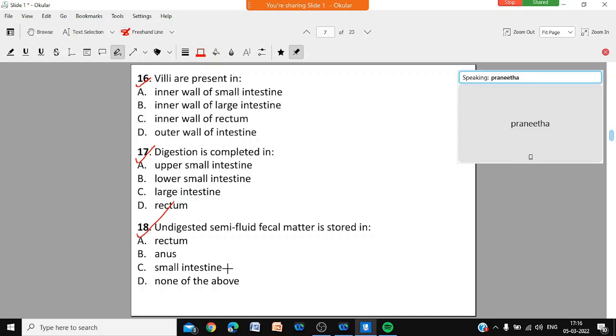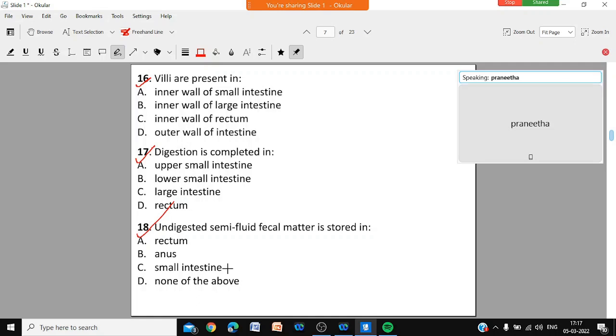Undigested semi-fluid fecal matter is stored in rectum, anus, small intestine, or none of the above. That's question number 18. Finished? Wait, sir. Write fast, then we'll go to question number 19.